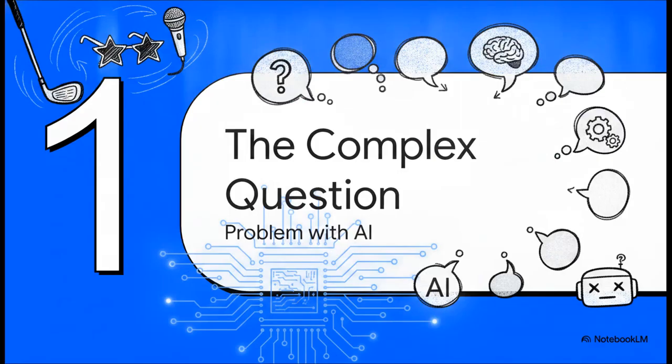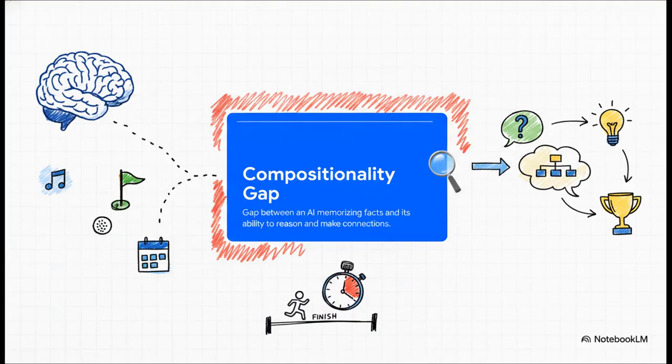All right, jumping right into section 1, the complex question problem. Let's diagnose exactly why our incredibly smart AI stumbled on that simple golf and pop star trivia question. The real core of the issue is what researchers call the compositionality gap. Basically, this is the gap between an AI's ability to memorize individual facts and its ability to actually reason and make connections between those facts on the fly.